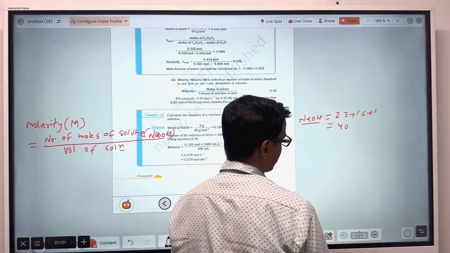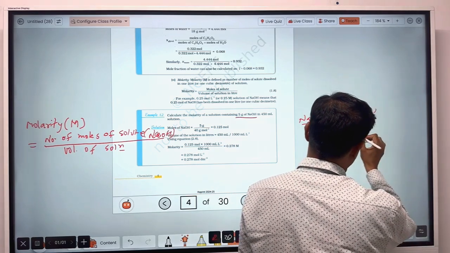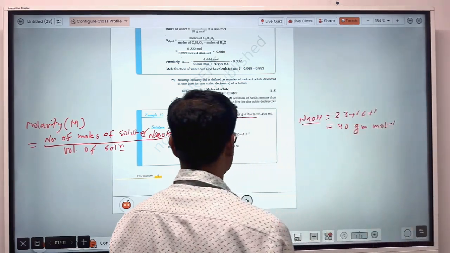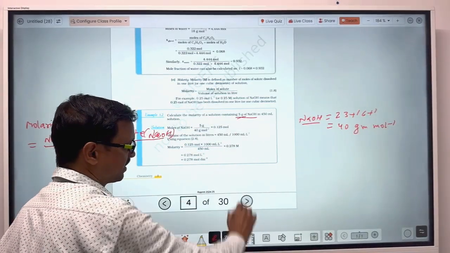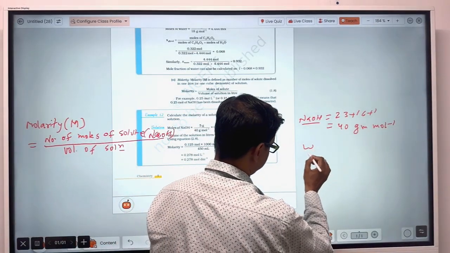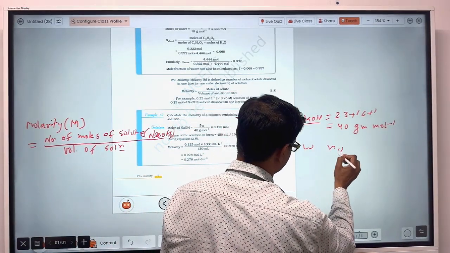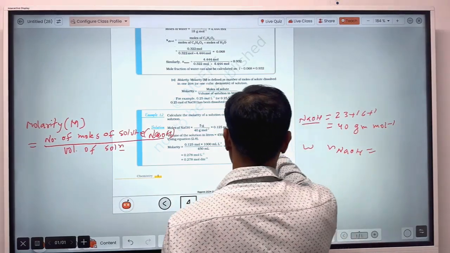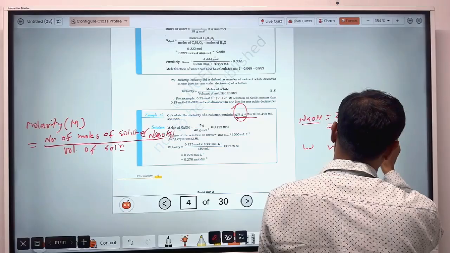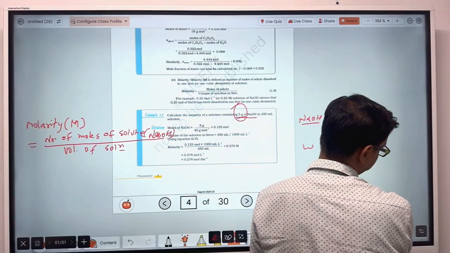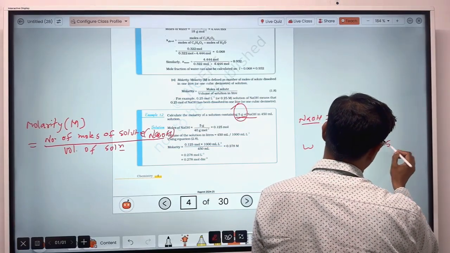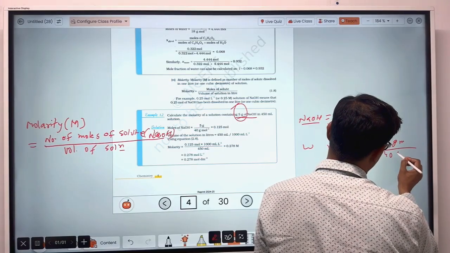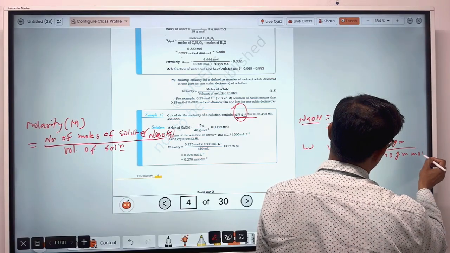So the molecular weight of NaOH is 40 gram per mole. How much NaOH is given? 5 gram. So the number of moles of NaOH will be 5 gram upon 40 gram per mole, as the weight of 1 mole is 40 gram.